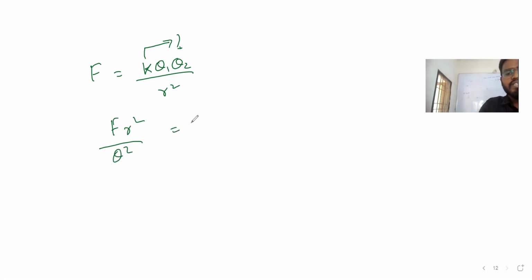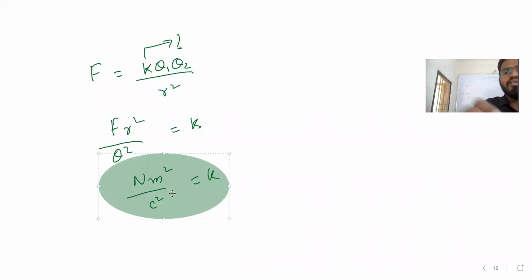Now the same type of question: in electrostatics, F is equal to K Q1 Q2 by R square. Find the dimensional formula and unit of the electrostatic constant K. So F R square by charge square is equal to K. F is newton, R is meter square, by coulomb square. That is the unit, right? But we want to find the dimensional formula.